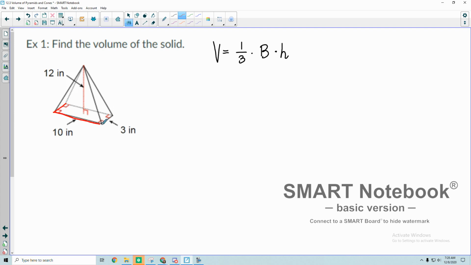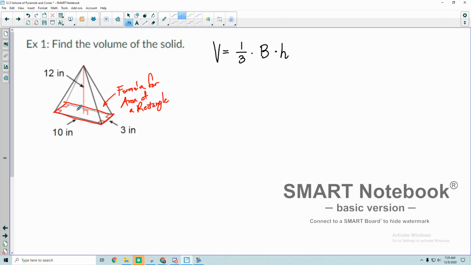Okay, what shape is the base? All right, since it's a rectangle, I have to remember what is the formula for the area of a rectangle? Okay, whatever that shape is, I need to know the formula for the area.